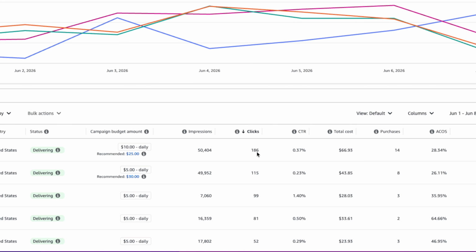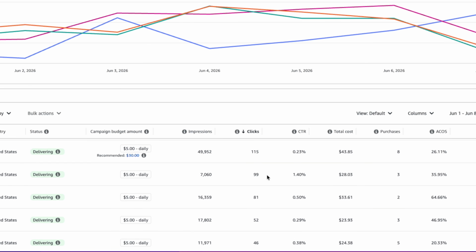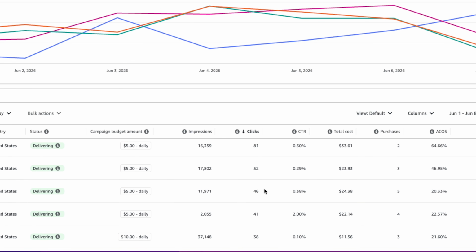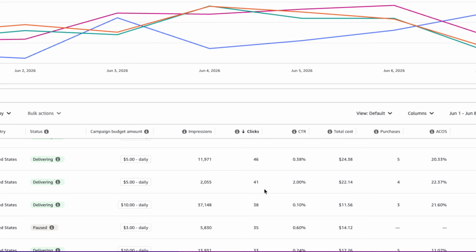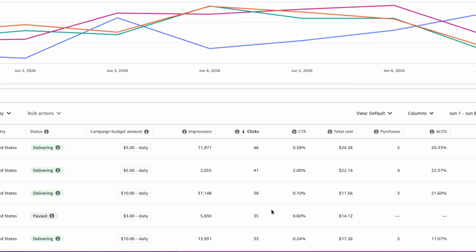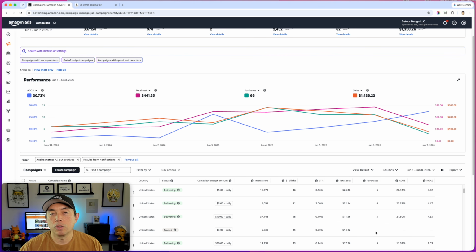Of course, a lot of them with sales will have the most clicks, but we're going to scroll down, and what we want to look for is at least 20 clicks with no sales. So this one right here has 35 clicks and no sales. Now, you can do one of two things. You can play with the bids and hopefully get some sales because of it, but I actually like turning it off. If I already spent $10, got more than 20 clicks, and it's not getting me any sales, I'm going to move on and try something else.